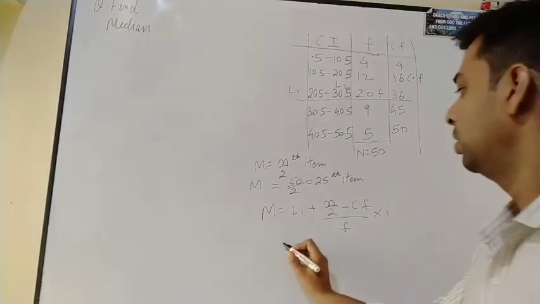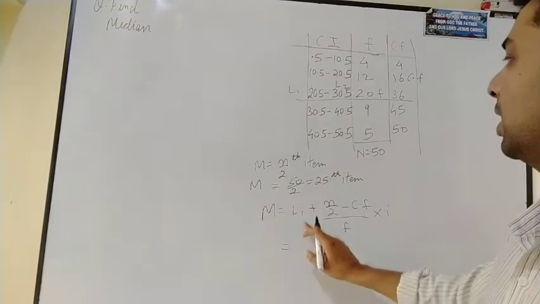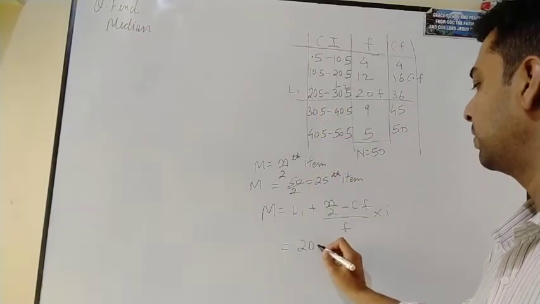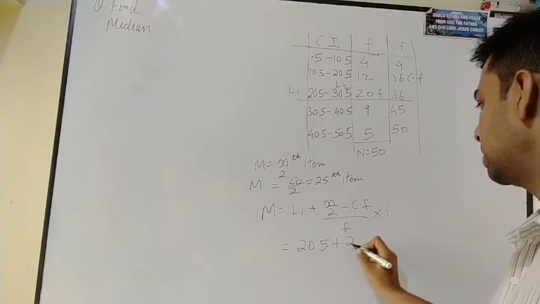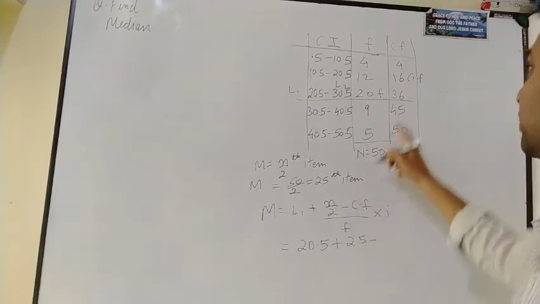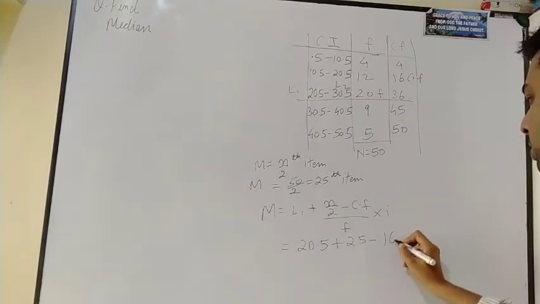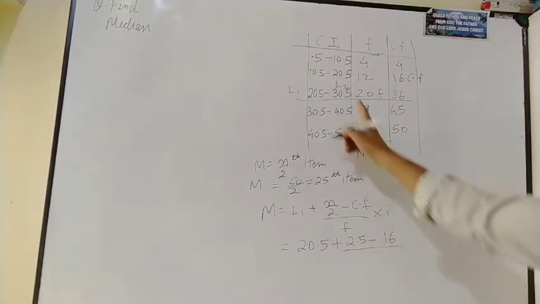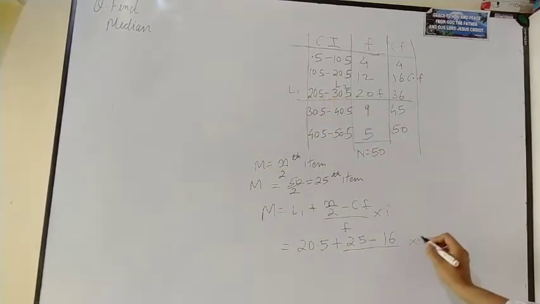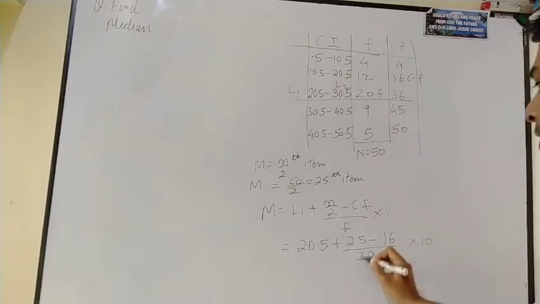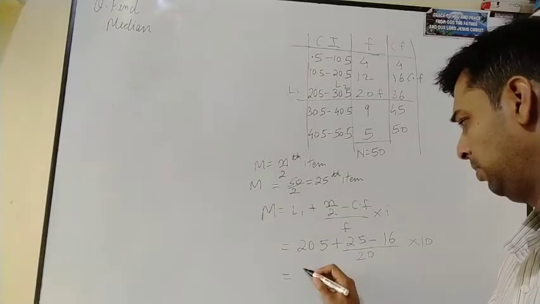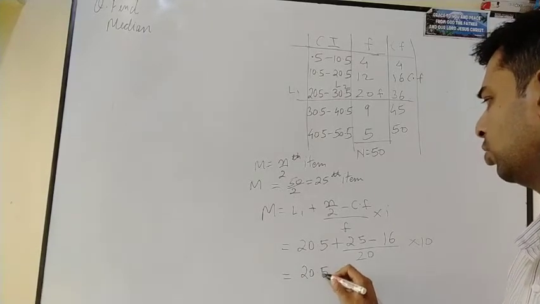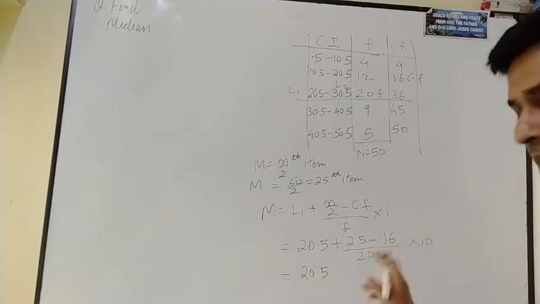Now how do we solve? This L1 is 20.5, plus n by 2. What is n by 2? We already calculated this. It is 25. Then minus CF. CF is 16. Write it down, 16. What is i? i is the class difference, so it is 10. So let us write here the difference also, 10. What is F? F is 20. Now what are we going to do? We are going to cancel it. Before doing that, we are not going to disturb this L1, 20.5. We are going to solve this first.